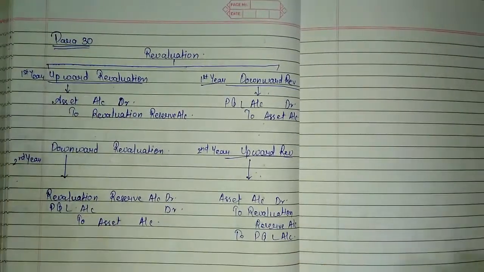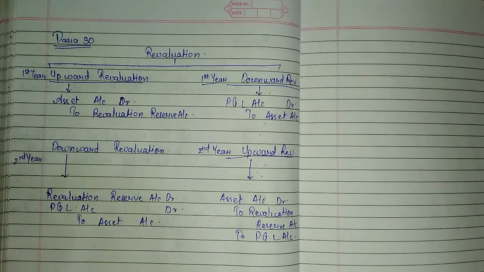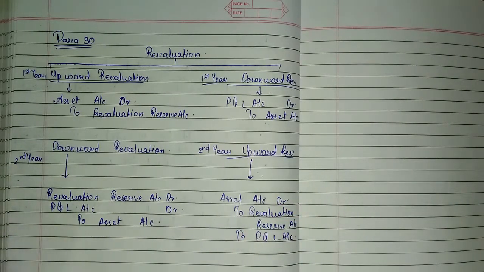Okay, I have shown the logic while teaching this. I am not again telling the logic. If you want to listen to the logic, please rewind the video and see it again. And we have completed AS 10, accounting of fixed asset.